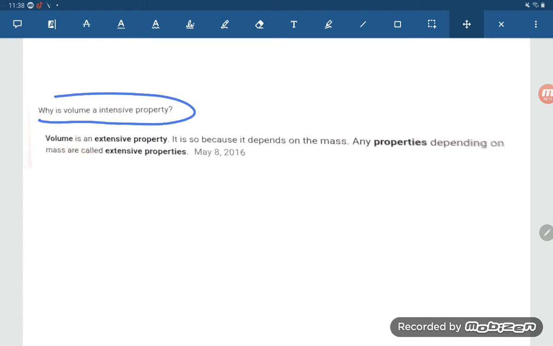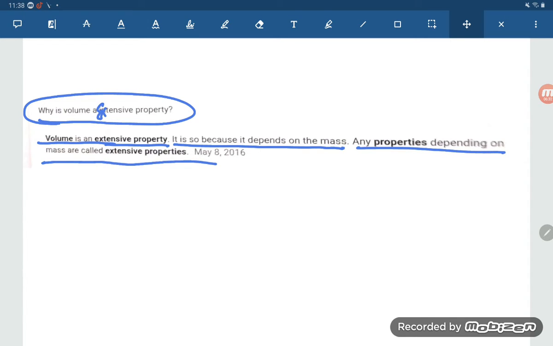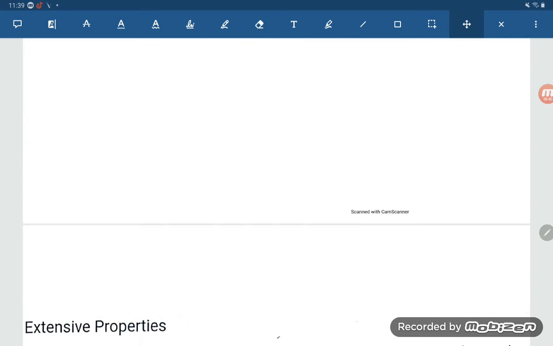Why is volume an intensive property? This question itself is wrong, student. Volume is an extensive property. It should be extensive because it depends on the mass. Any property depending on the mass is called an extensive property. So why is volume an extensive property? Because it depends on the mass. So the question is wrongly given, but the explanation is right.